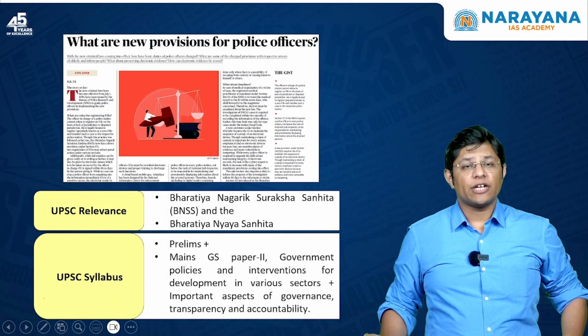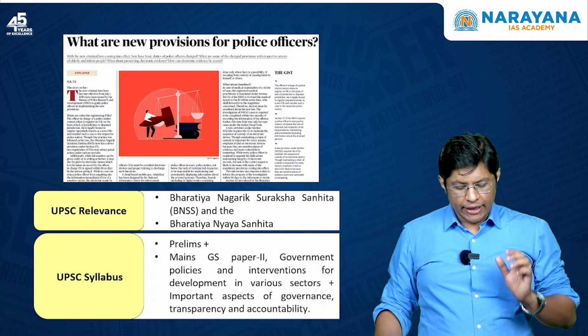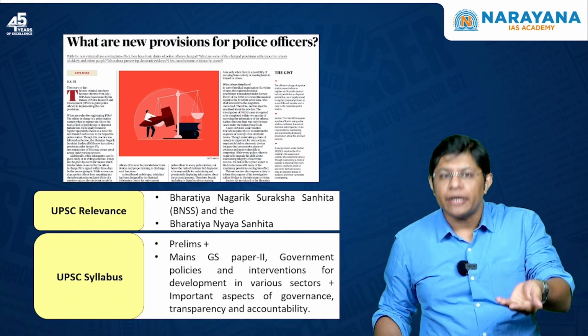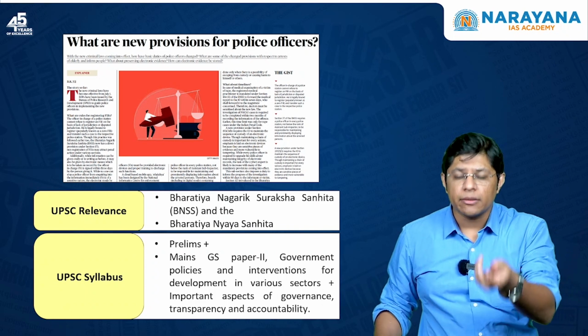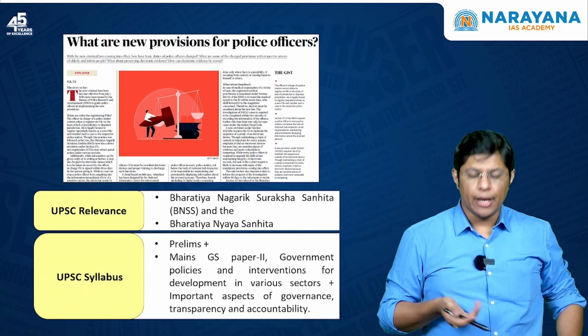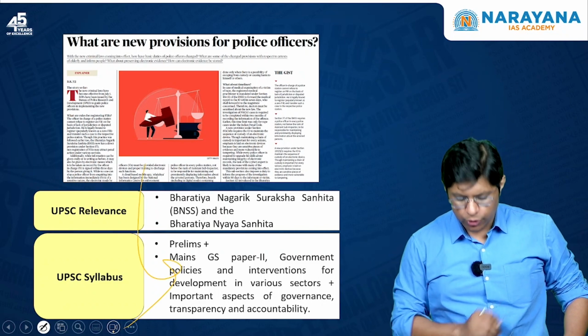Students, the title of the next topic is: what are the new provisions for police officers? Now, in this article, we'll try to understand the changes brought because of the implementation of new criminal laws like the Bharatiya Nagarik Suraksha Sanhita and Bharatiya Nyaya Sanhita. And you can map this under GS Paper 2, right?